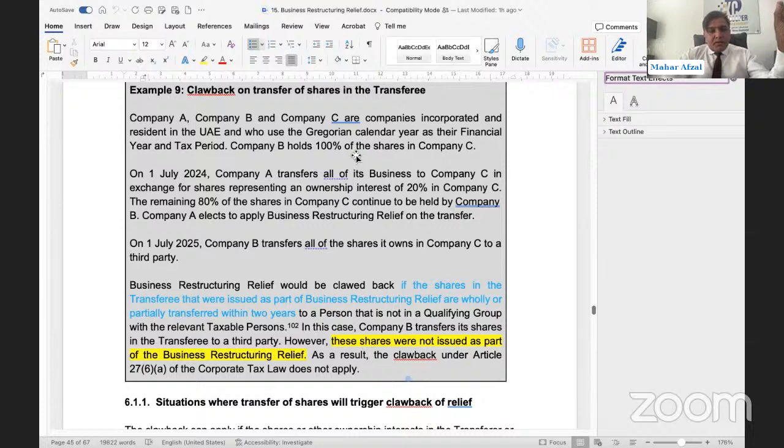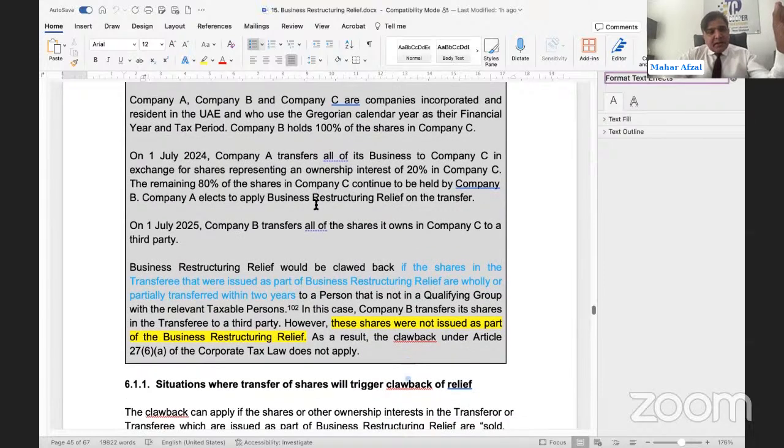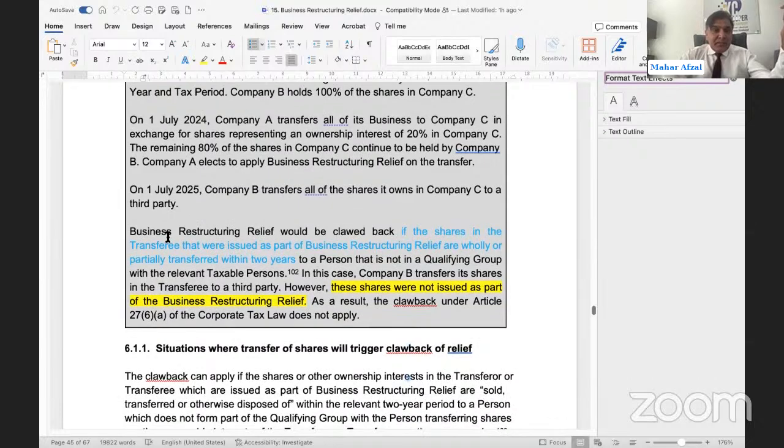Initially, B was holding 100% of C. Now, 80% is being held by B and 20% is being held by A. If any share out of the 80% held by B is transferred, the clawback will not trigger. But if even a single share held by A has been sold, disposed of or transferred, whatever the case, because A is holding this share as a result of the transfer, then clawback will trigger.